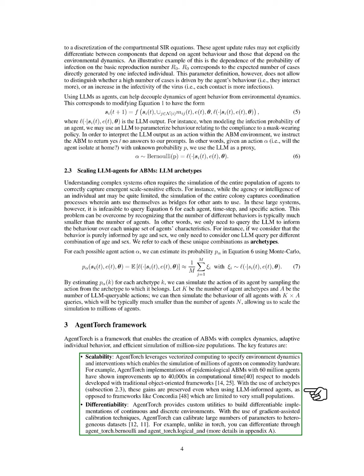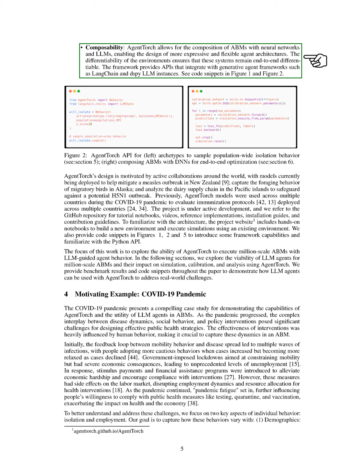2. Differentiability. AgentTorch offers tools for building differentiable environments, allowing for the calibration of many parameters using diverse datasets. This means we can differentiate through certain functions, enhancing our modeling capabilities. 3. Composability. The framework allows us to combine ABMs with neural networks and LLMs, creating more flexible agent designs. Its differentiable environments ensure that these systems work seamlessly together. AgentTorch also integrates with generative agent frameworks like LangChain.